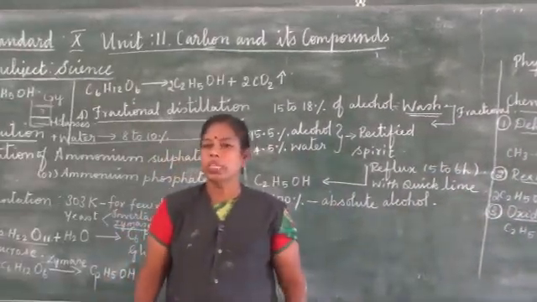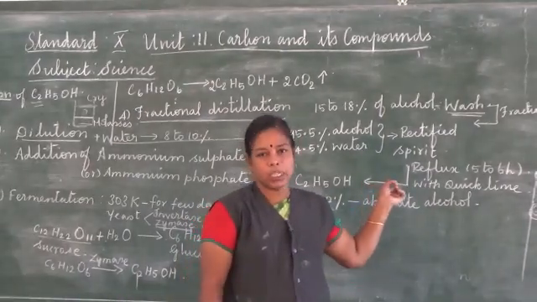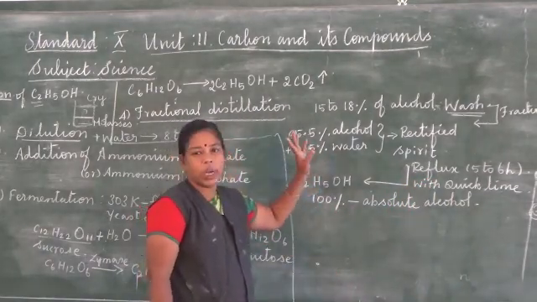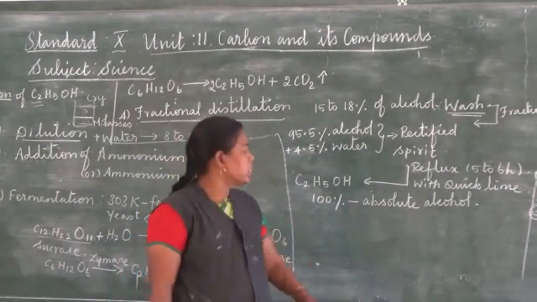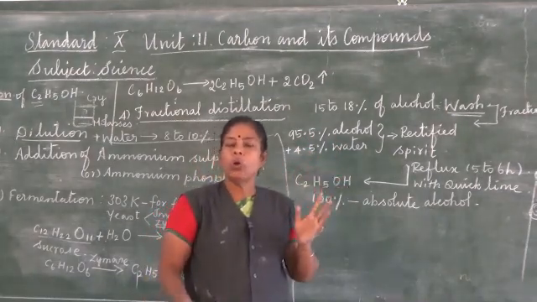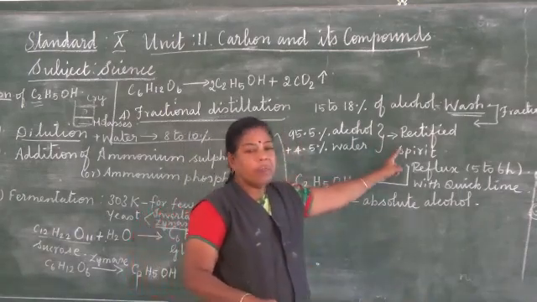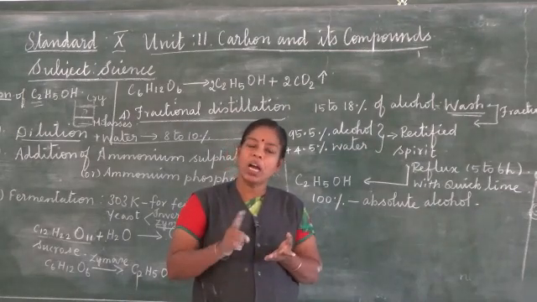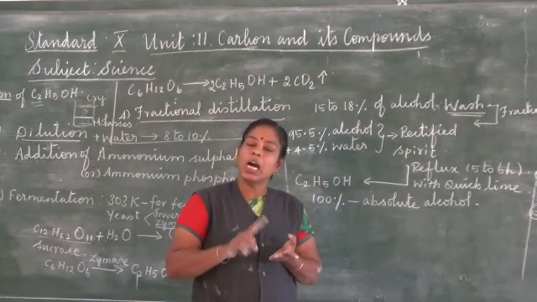Ethyl alcohol is used in hand sanitizer, and it is used for preparing rectified spirit. Rectified spirit means 95% alcohol, 4.5% water. Methylated spirit means 95% alcohol and 5% methyl alcohol. It is also used for preparing power alcohol. Power alcohol means alcohol with petrol, and denatured alcohol means alcohol with pyridine.